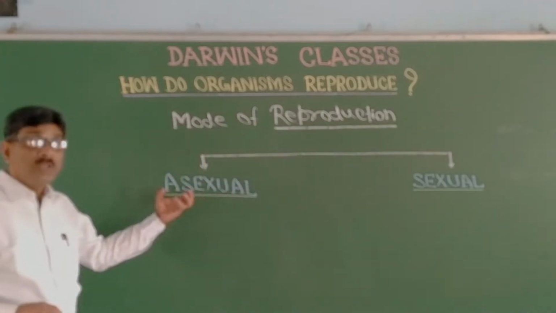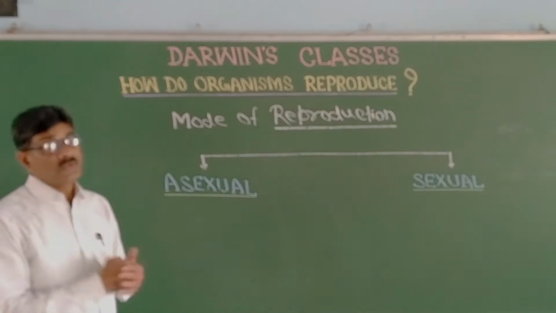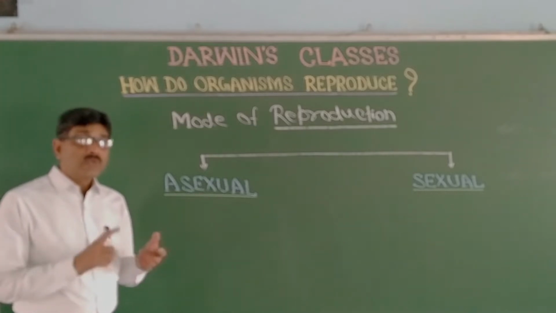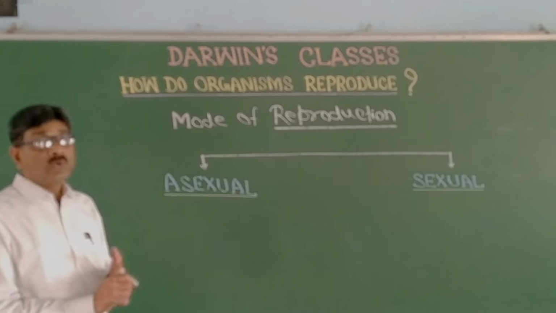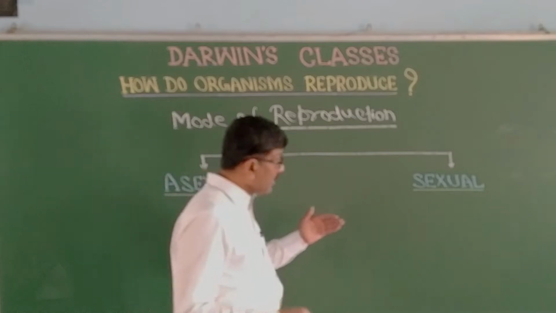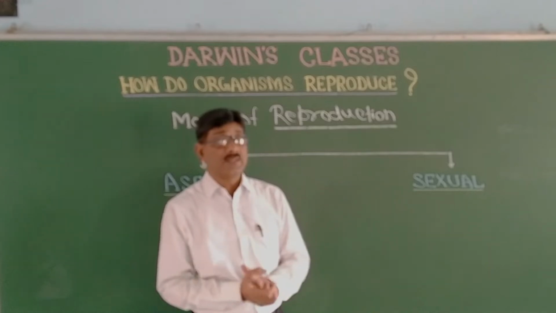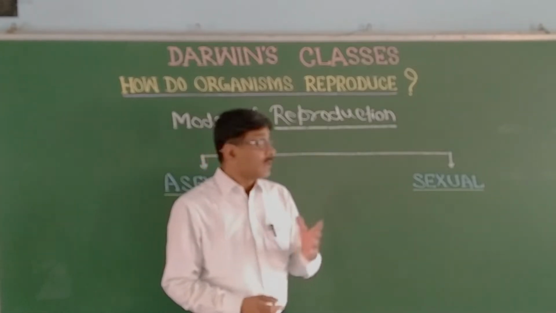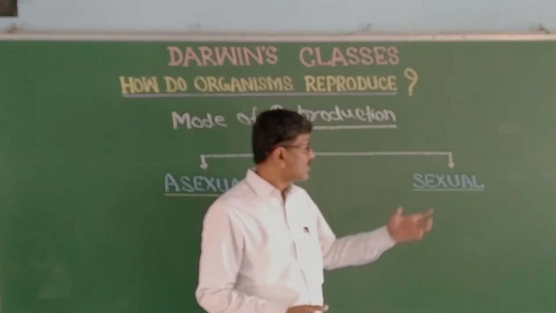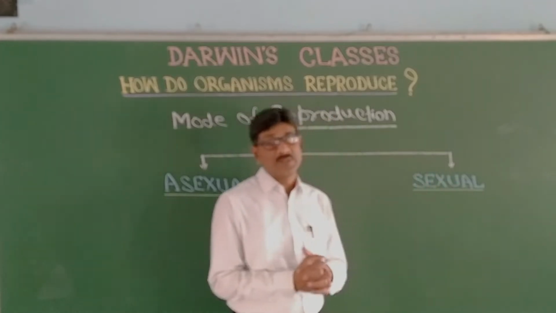Here it is uniparental, as a single organism can form its offspring. So this one is simple. In those organisms having simple organization, asexual reproduction takes place. Organisms having a higher grade of organization have specialized cells, sex cells, gametes. So in higher organisms, whether plant or animal, sexual reproduction takes place, and it is a complex, more energy consuming process.